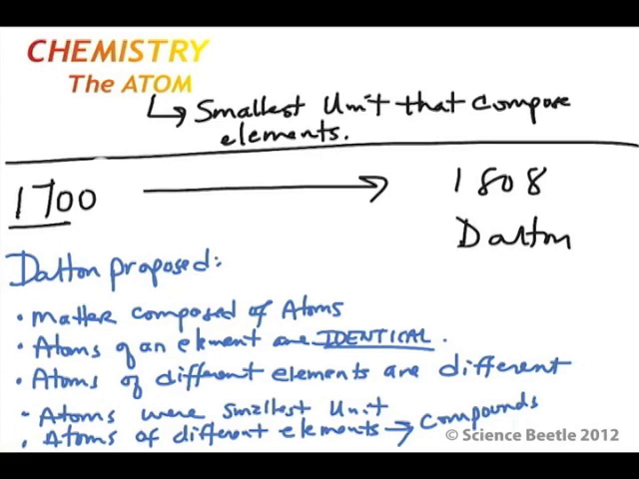And prior to that, many of the scientists had believed for a very long time that the smallest unit of matter was an element. And he showed and proved that actually that is not true. And what does the atom look like? And so let's talk a little